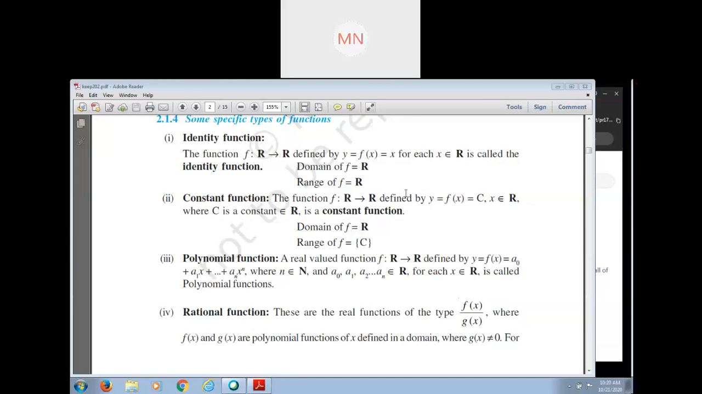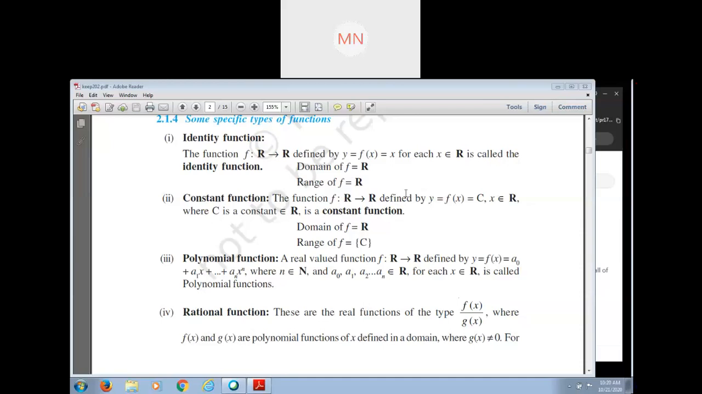So function is what? Function is a special type of relation. First we have discussed set. After that, Cartesian product. A Cartesian product gives the product of two sets. After that we discussed relation. Relation is a subset of Cartesian product. And in the last class we discussed function.